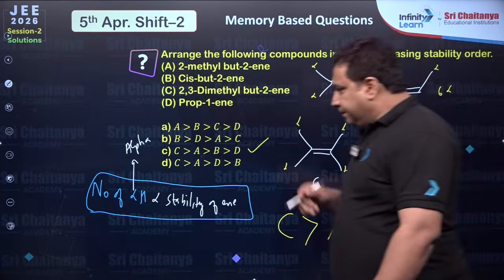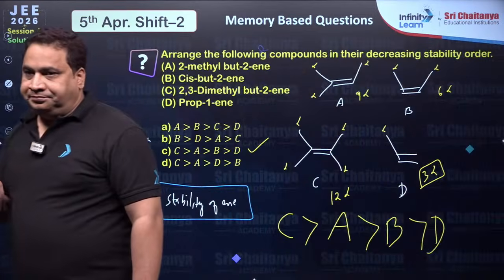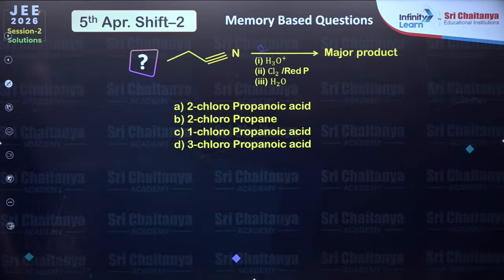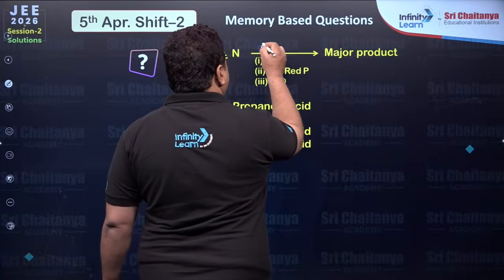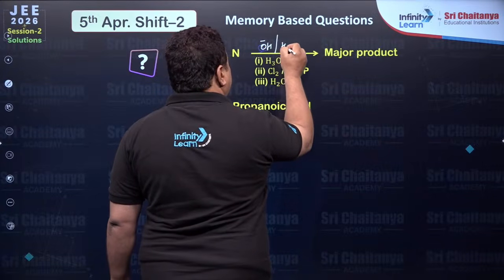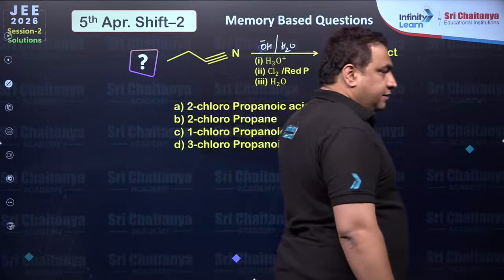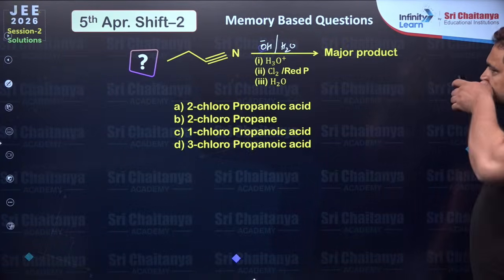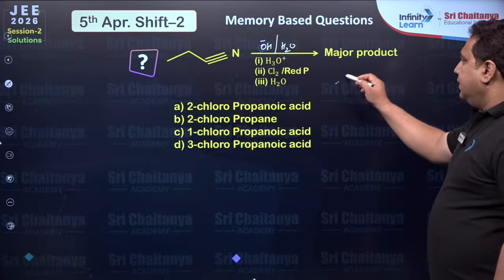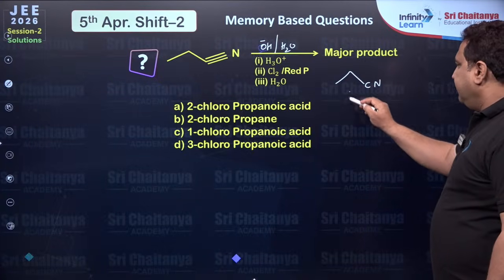Okay, dear students? You can have a look here. Next question. Actually, some books said like this: base and water. Okay, hydrolysis he gave, whatever. Right? So everyone should know that this is simply cyanide.